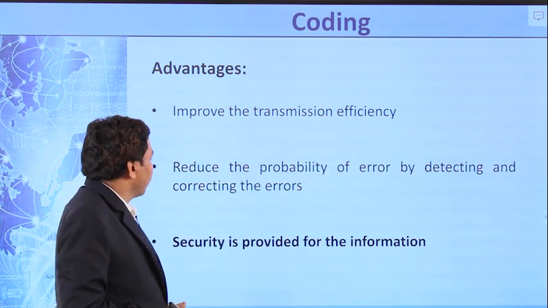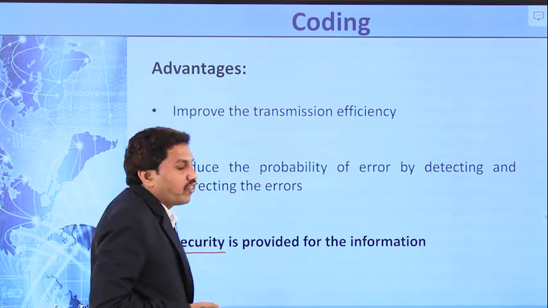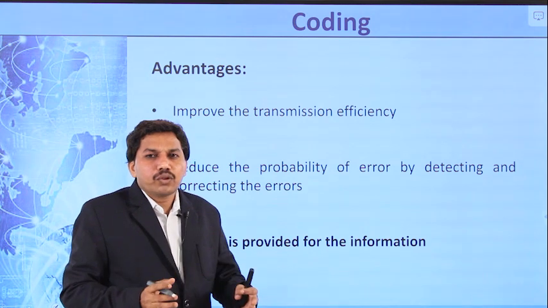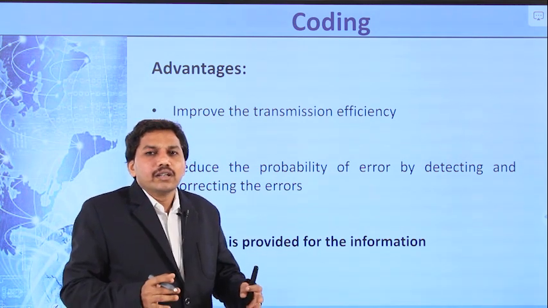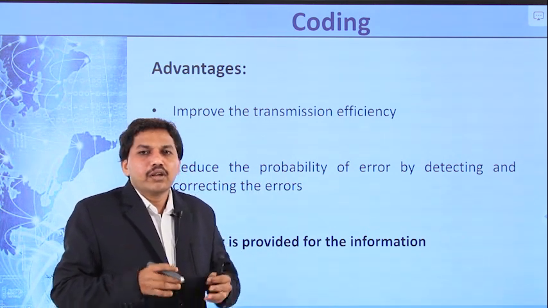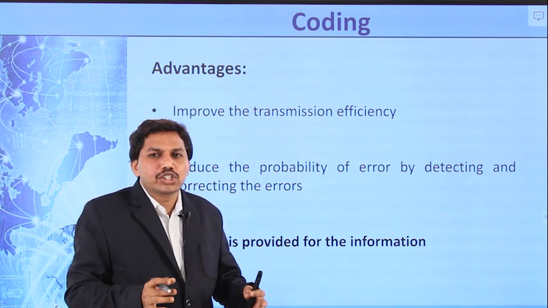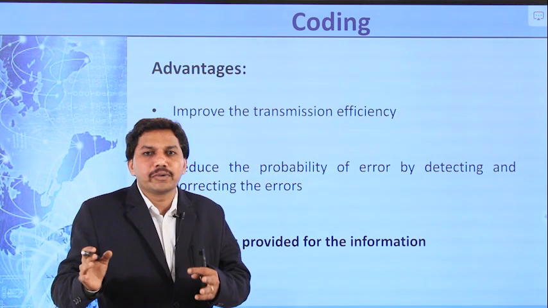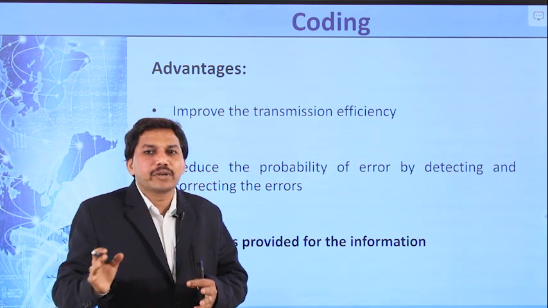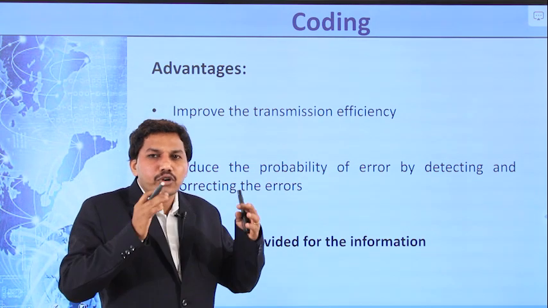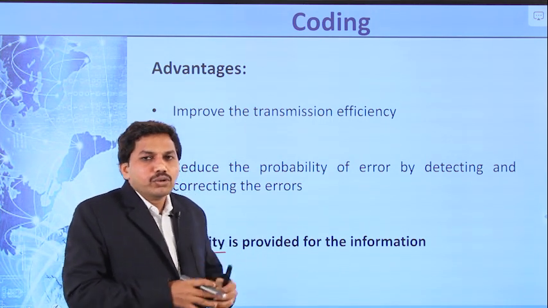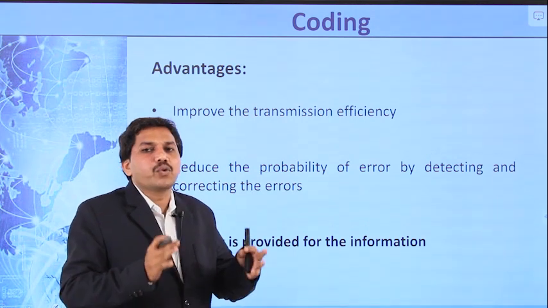Third advantage is security is provided for the information. That indicates by using the codes we can send our information with high security. By using the codes, our information is protected from third parties, which is a main important part in military applications, which is the most important in case of military applications. So these are the 3 advantages of coding.